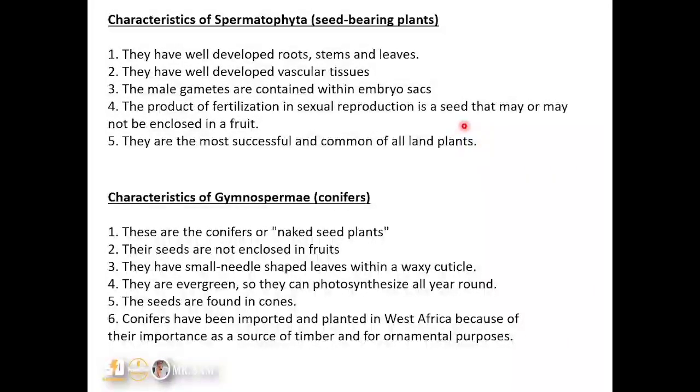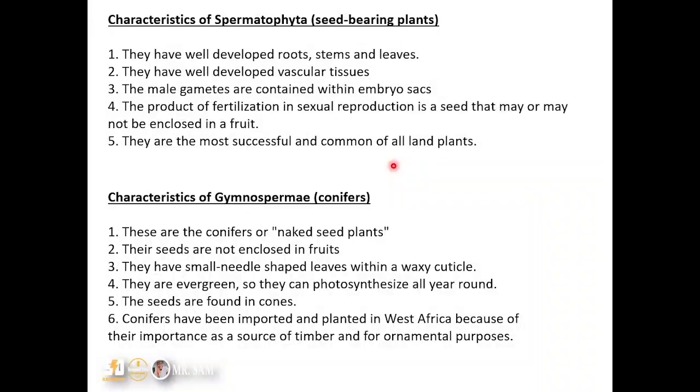This is the basis for the further division of the spermatophyta, in which those plants that produce seeds that are naked are put in a different group, and those plants that produce seeds enclosed within a fruit are put in another group. And they are the most successful and common of all land plants.